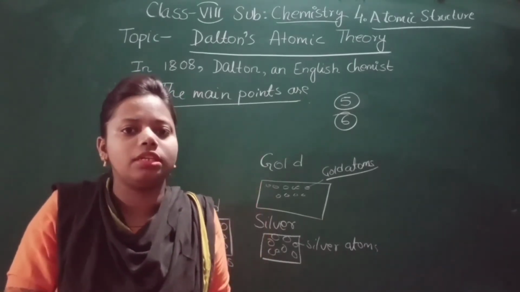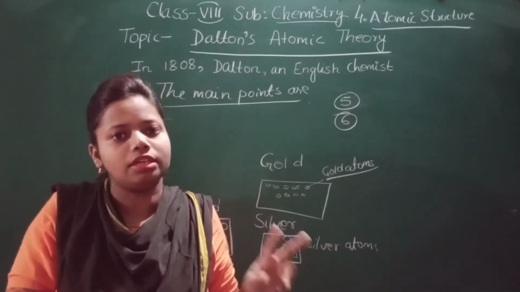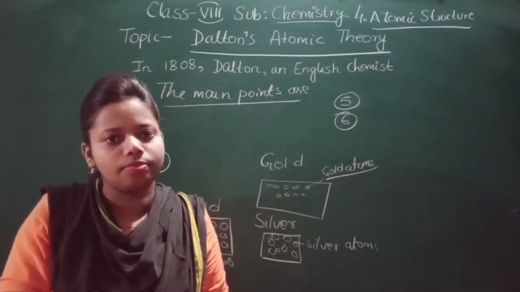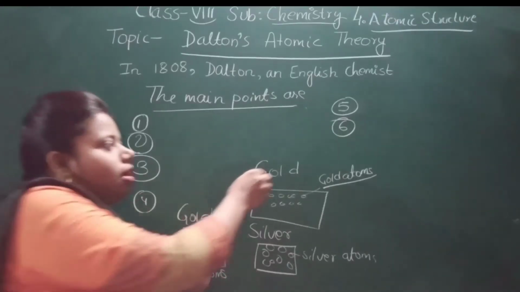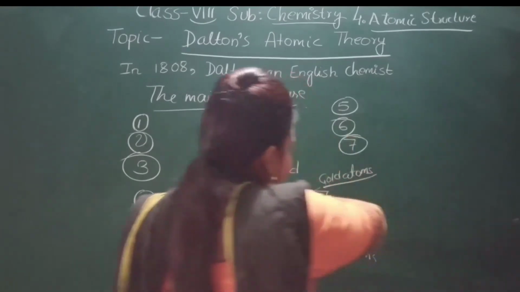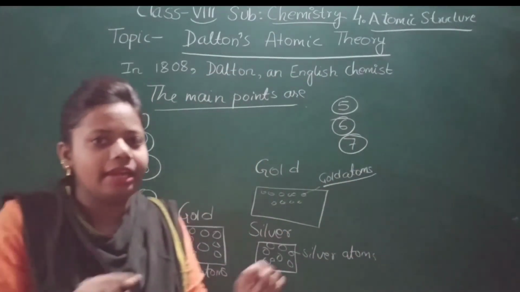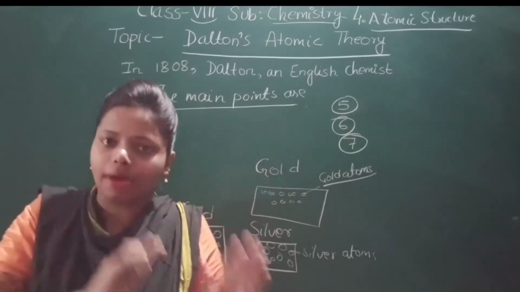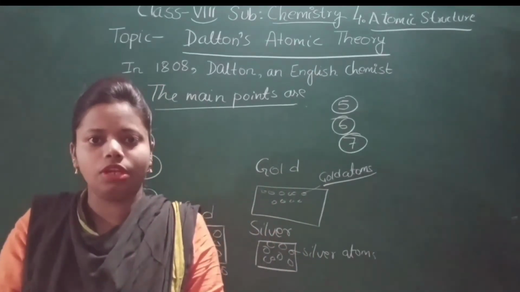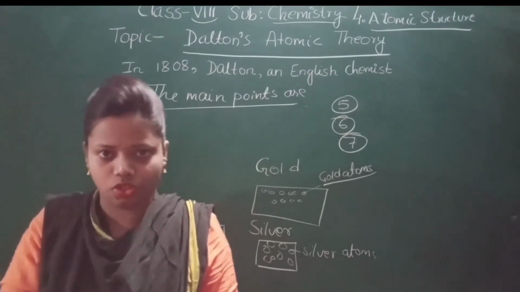Now two more points are left. So let us see what those two are. Now the seventh main point of Dalton's atomic theory is that you know that atoms of an element combine to form a compound in a fixed proportion.